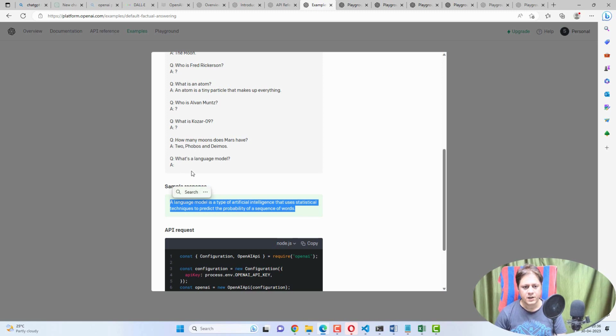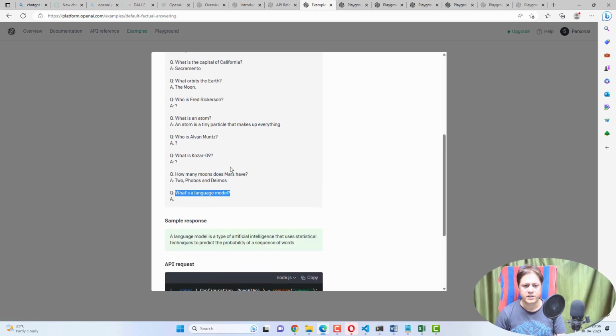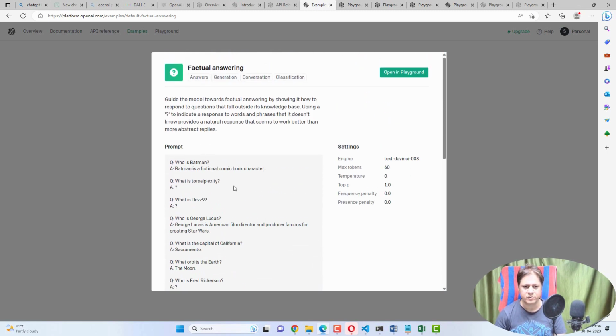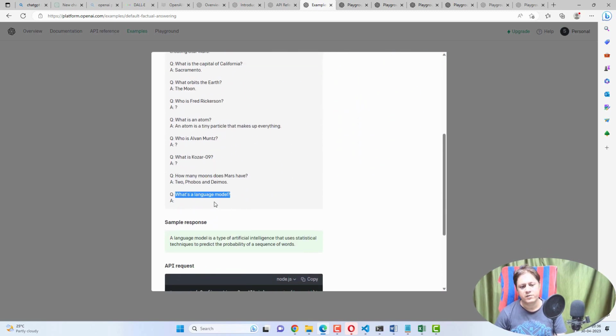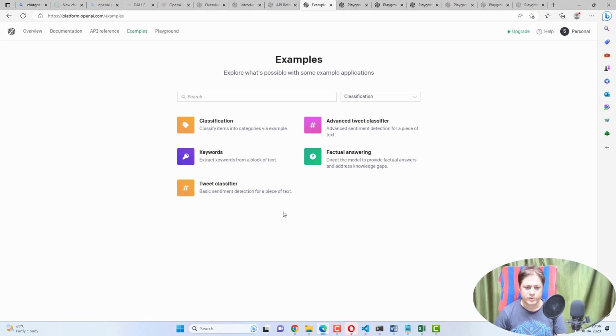So the user is asking what is the language model. He has not been trained here specifically. If you go through it, he has not trained, but he will answer correctly what is the language model and all.